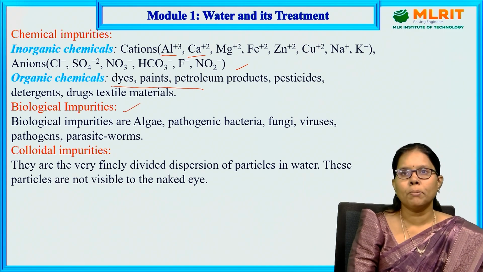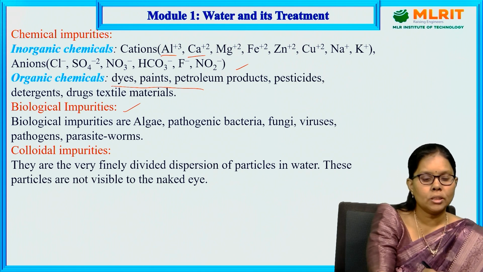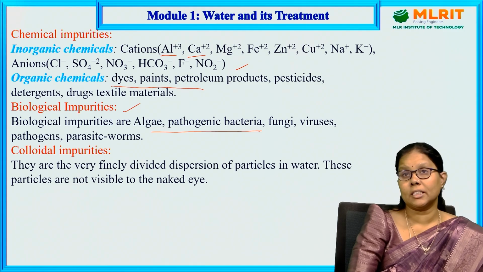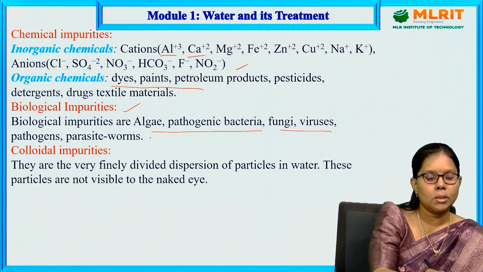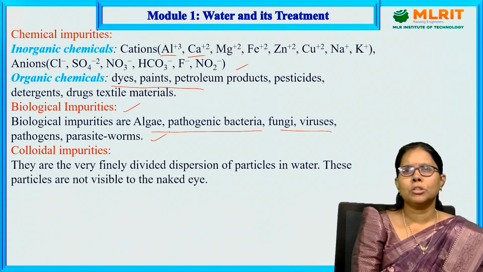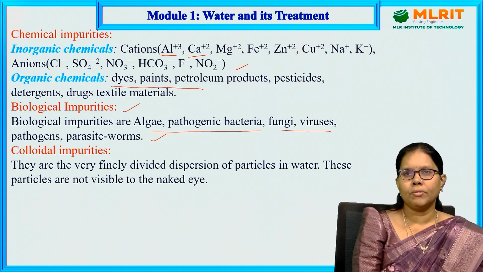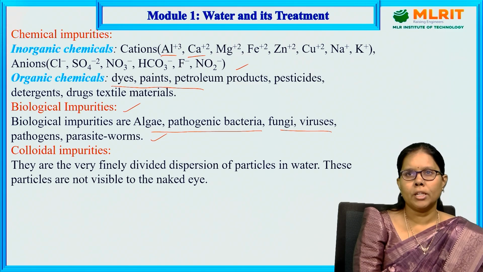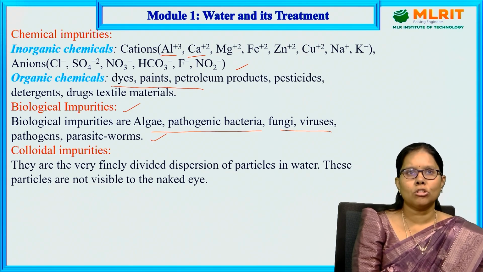The third type of impurities present in the water is biological impurities: algae, pathogenic bacteria, fungi, viruses, and pathogenic parasite worms. These are released from agricultural and human waste, and from the dead bodies of fishes, plants, humans and animals released into the water bodies.